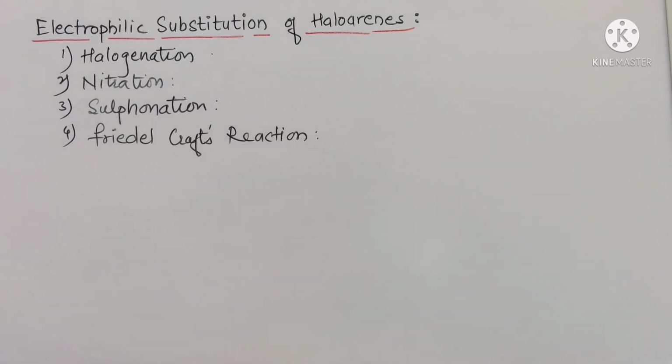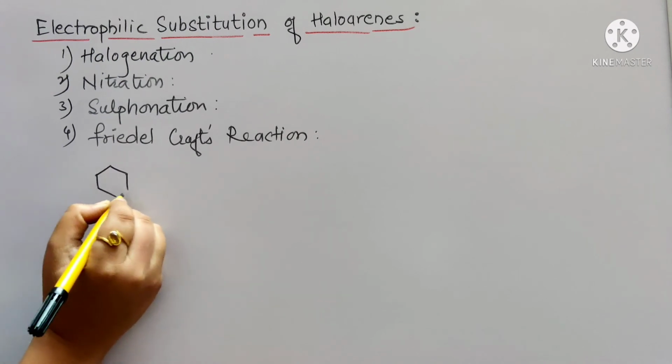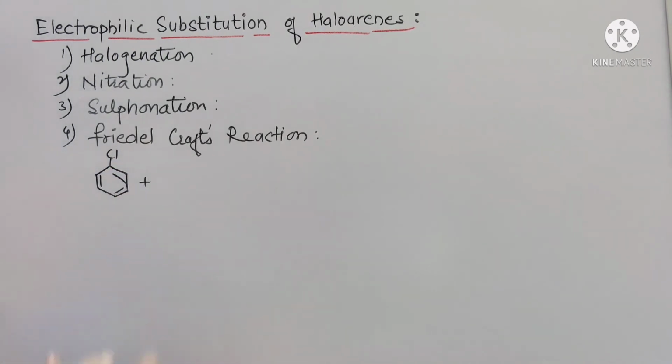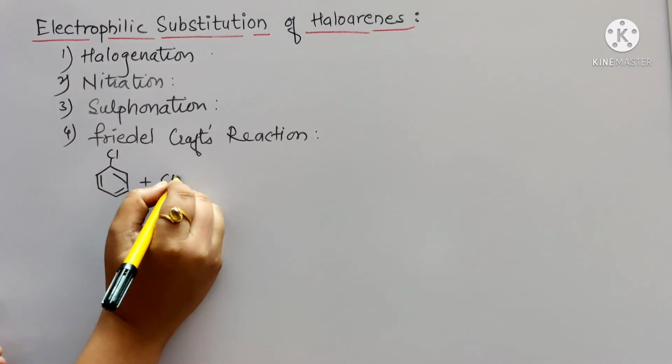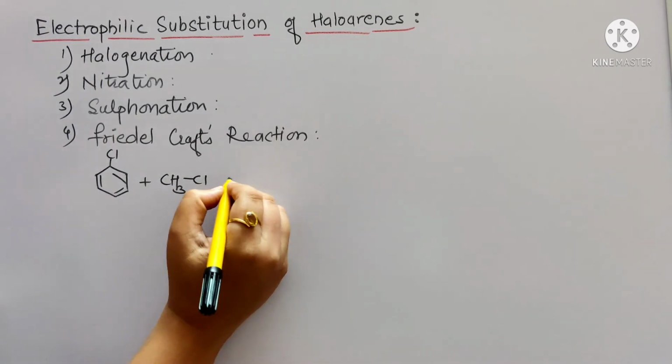Next is the Friedel-Crafts reaction. This is carried out by treating the haloarenes with alkyl chlorides or acyl chlorides, and the reaction takes place in the presence of anhydrous AlCl3 as a catalyst. We'll mention the reaction first, the reaction of chlorobenzene. First we'll mention the reaction with the alkyl chloride, say methyl chloride. The reaction takes place in the presence of